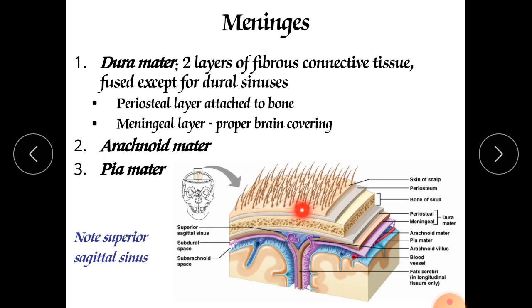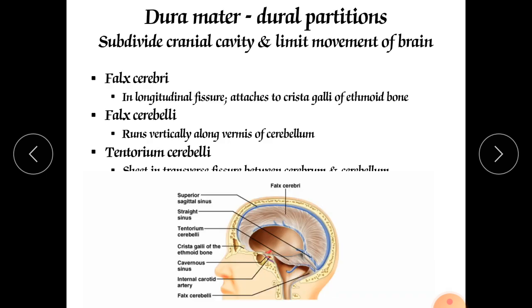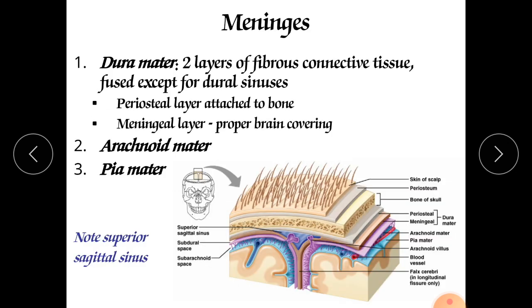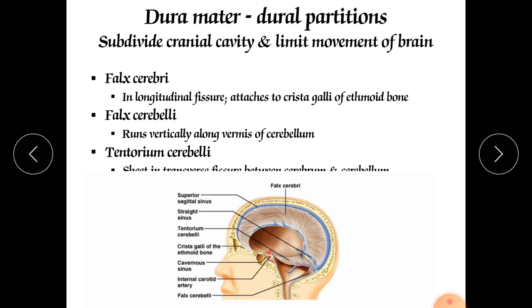The pia mater also has the denticulate ligament. Okay, we'll see that in the next slide. First we'll go to the dura mater.